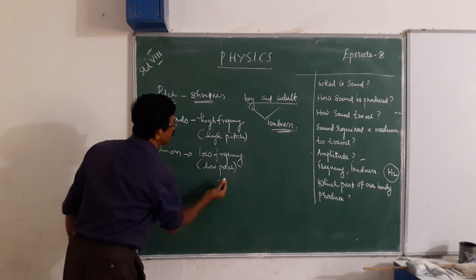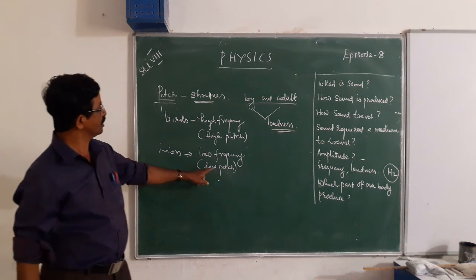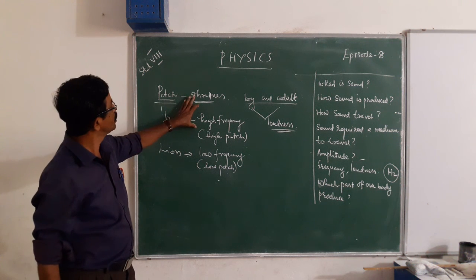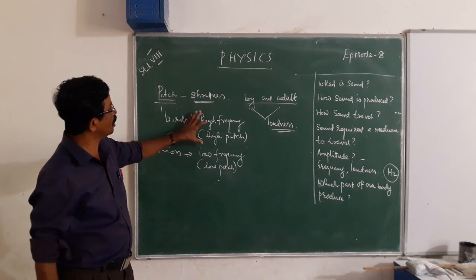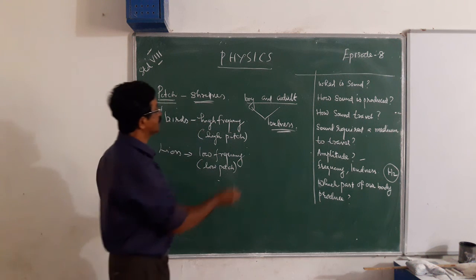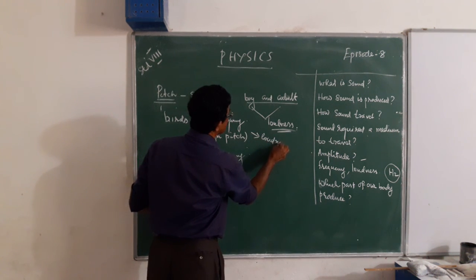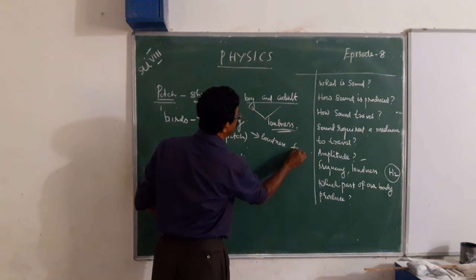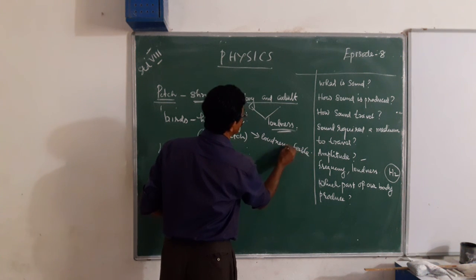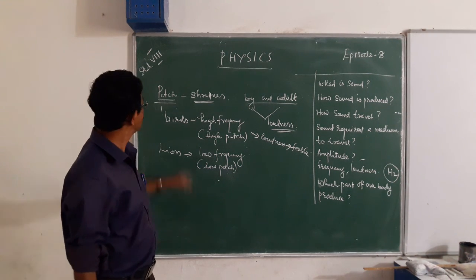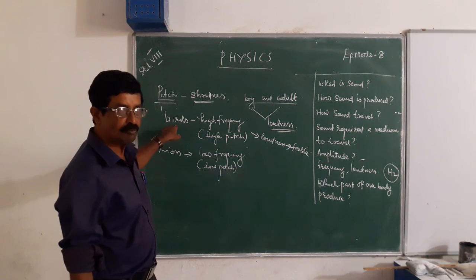When you compare these two sounds, birds produce high frequency or high pitch sound, but when you observe its loudness, it is feeble. Feeble means a very, very small sound is being produced, but its frequency is high or pitch is high.